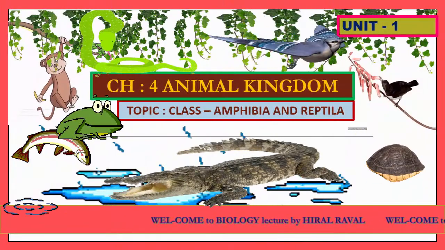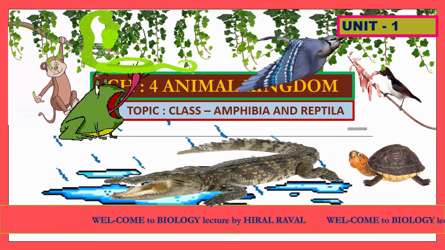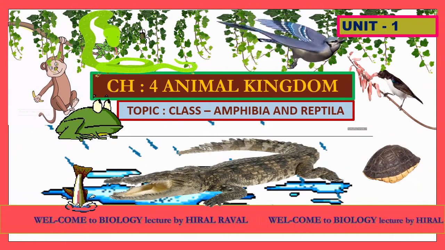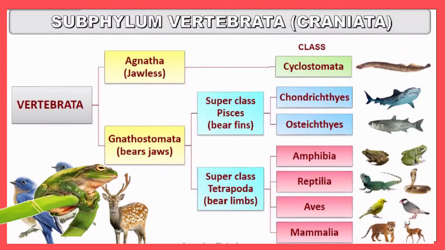Hello students, today we are going to discuss two classes, that is Amphibia and Reptilia. In the previous lecture, we have already discussed class Cyclostomata, Chondrichthyes and Osteichthyes. You know the Vertebrata can be divided into Agnatha and Gnathostomata. Agnatha we discussed in the previous lecture, and Gnathostomata we have discussed up to superclass Pisces, in which we have already discussed Chondrichthyes and Osteichthyes.